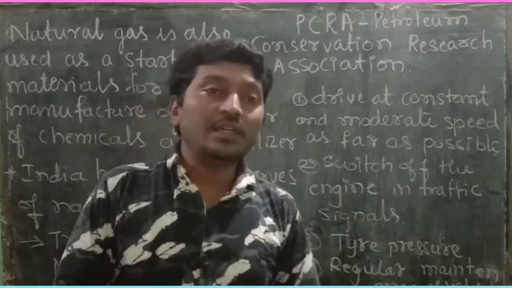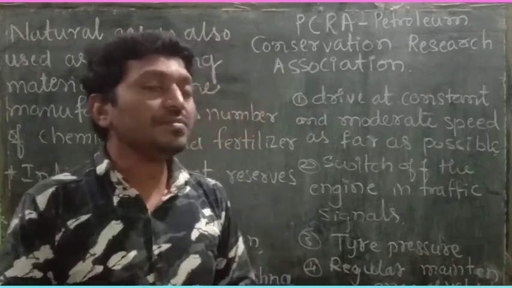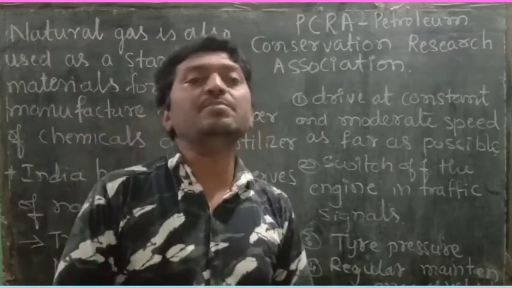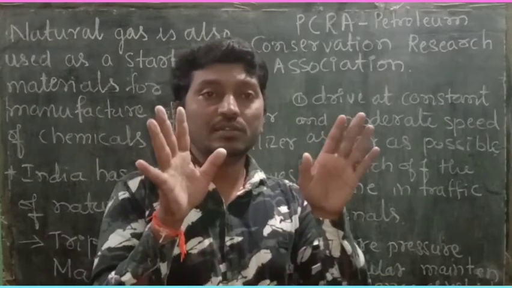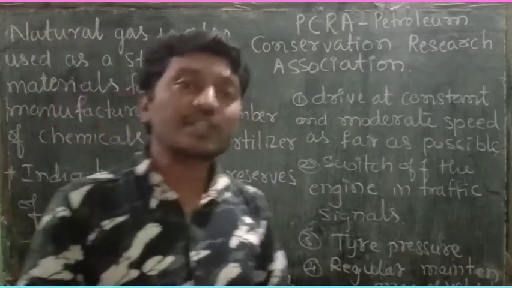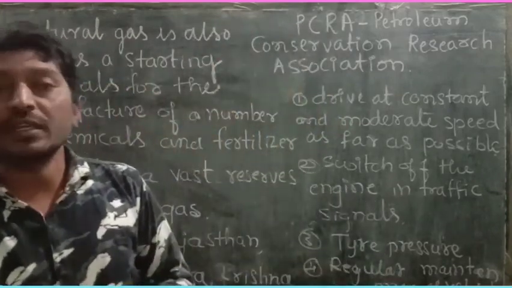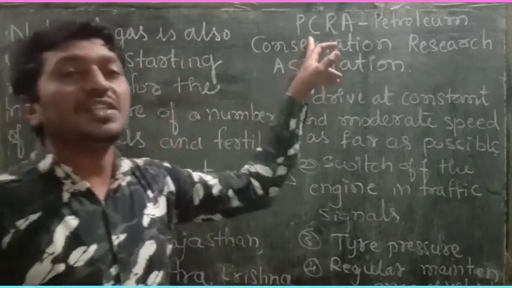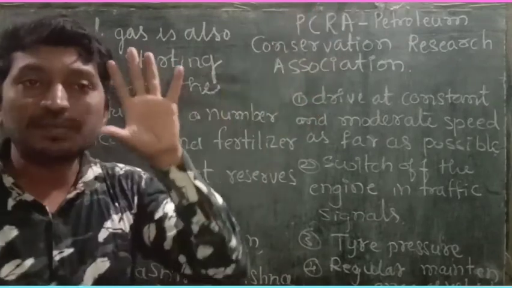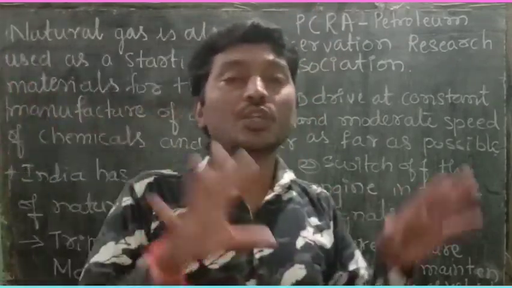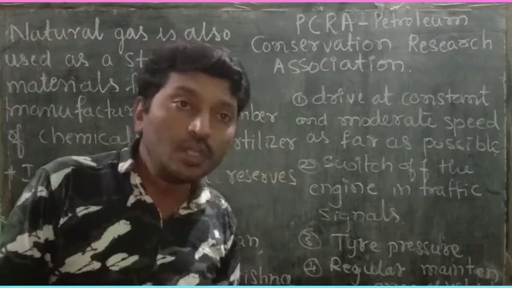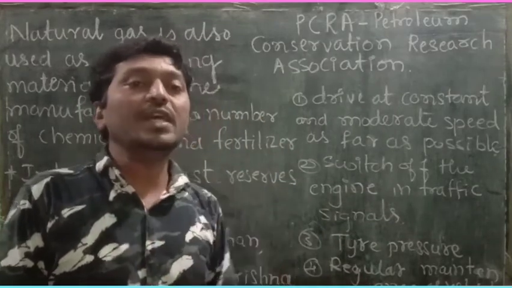That's why the Indian government has conducted many schemes to prevent environmental pollution by giving suggestions and instructions to every citizen in our country. Especially the PCRA, Petroleum Conservation Research Association, has given some steps and suggestions on how to use natural gas, coal and petroleum in our day-to-day life.